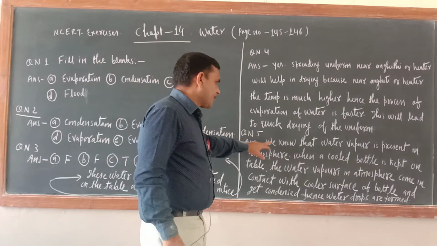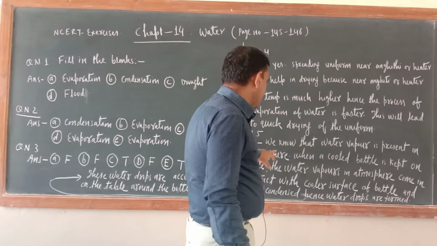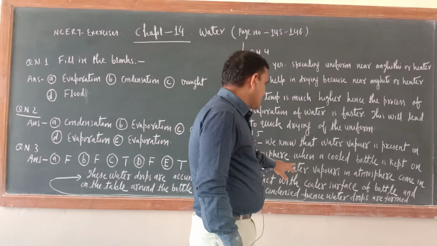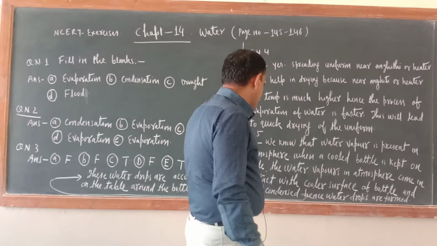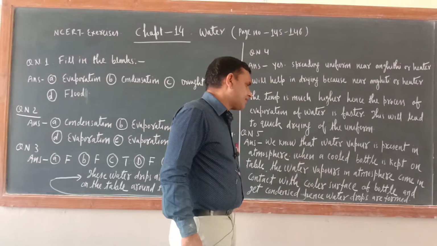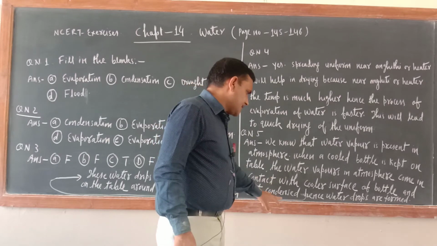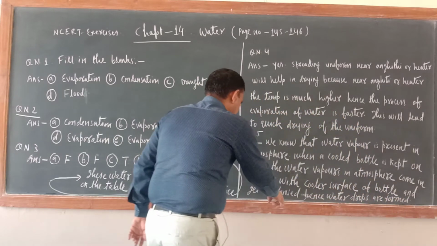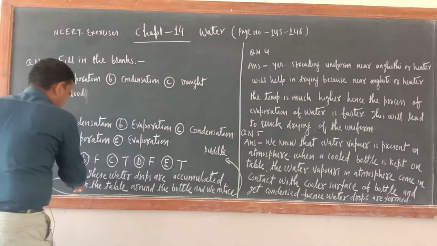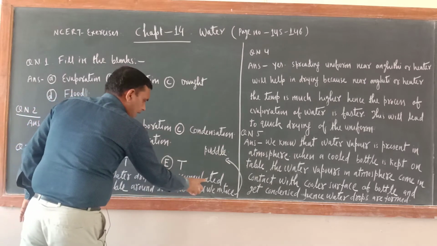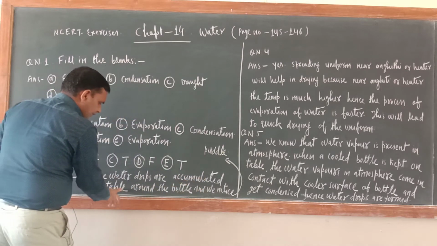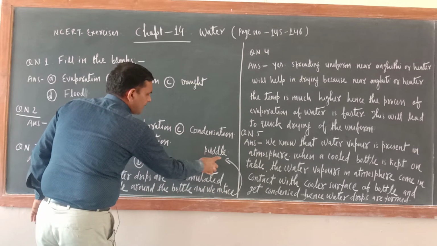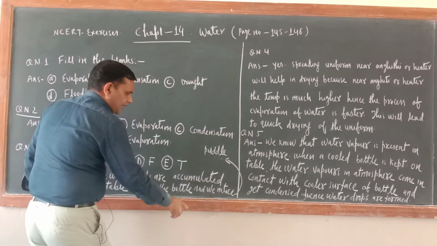We know that water vapor is present in the atmosphere. When a cooled bottle is kept on a table, the water vapors in the atmosphere come in contact with the cooler surface of the bottle and get condensed. Hence water drops are formed. After that I wrote this side: these water drops are accumulated on the table around the bottle and are noticed as a puddle. So don't get confused.